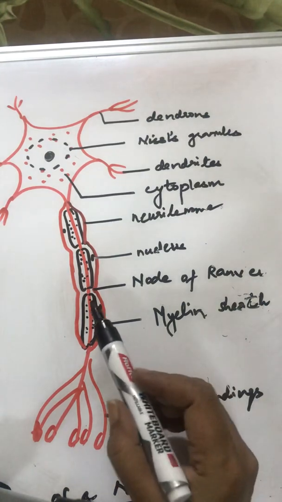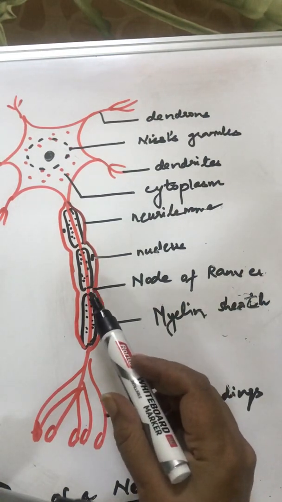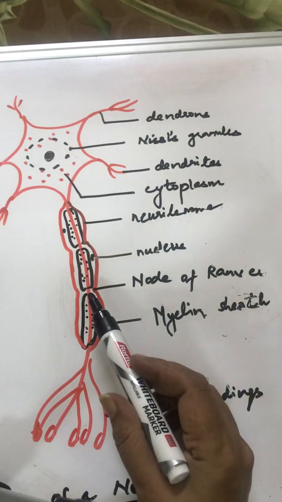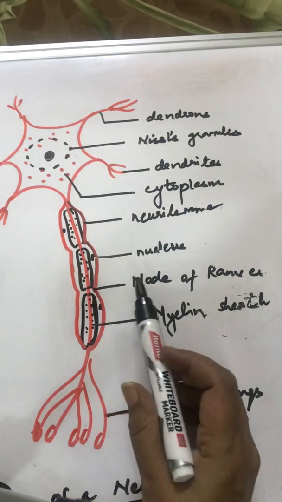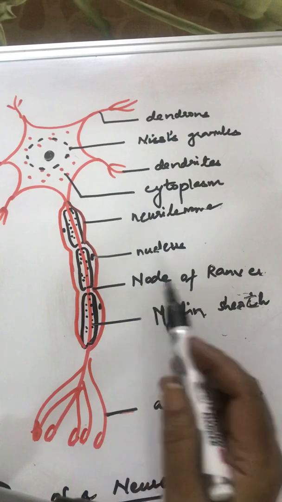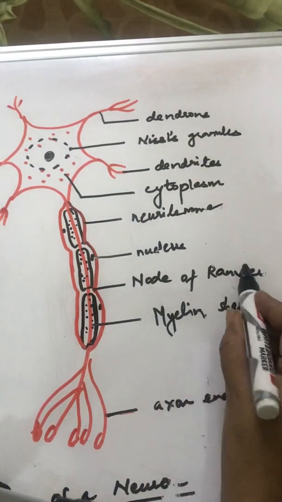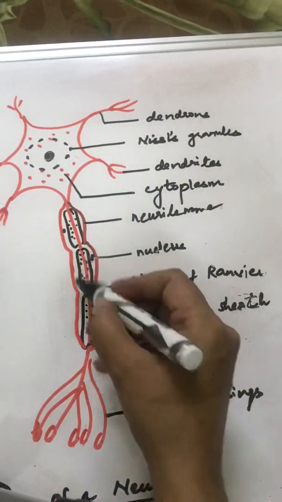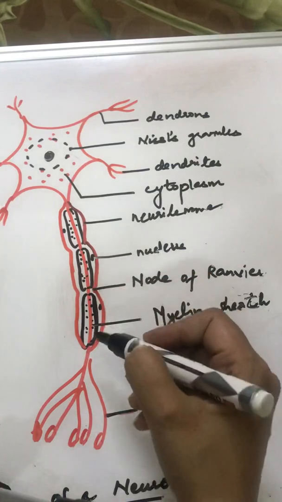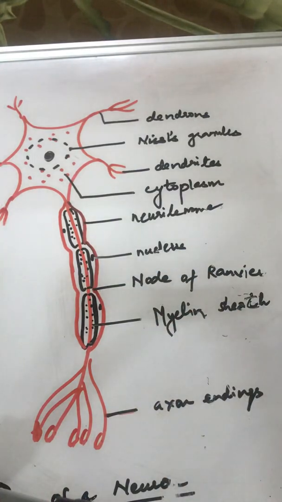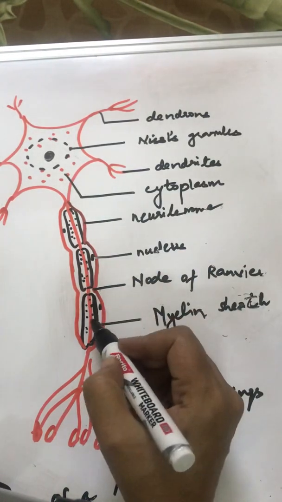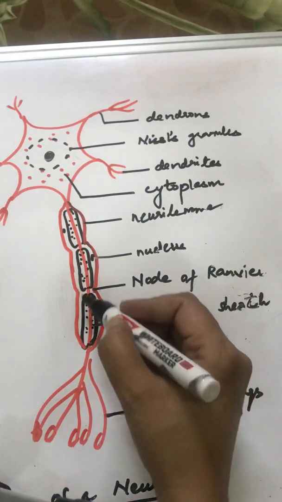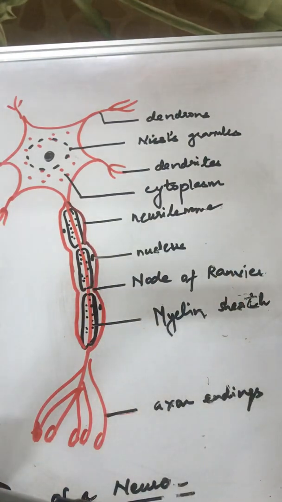Again, if you take a closer look, you'll find myelin sheath interrupted at regular intervals. These regions are called node of Ranvier. In node of Ranvier, the impulse literally jumps over. We'll talk about conduction of impulse later. Right now you need to know that the myelin sheath is interrupted at intervals, and those areas are known as node of Ranvier.